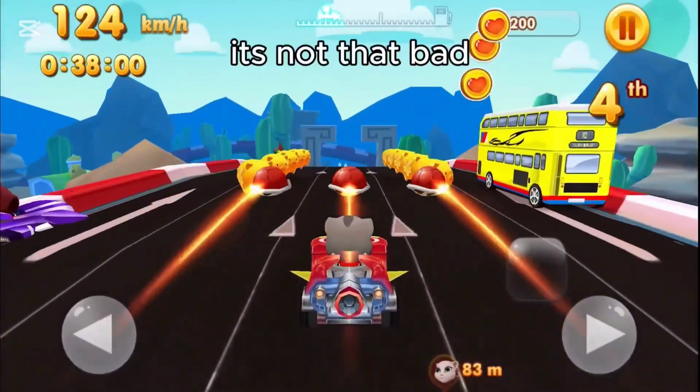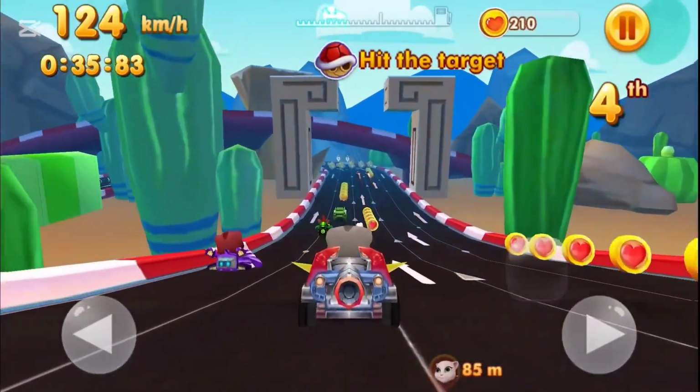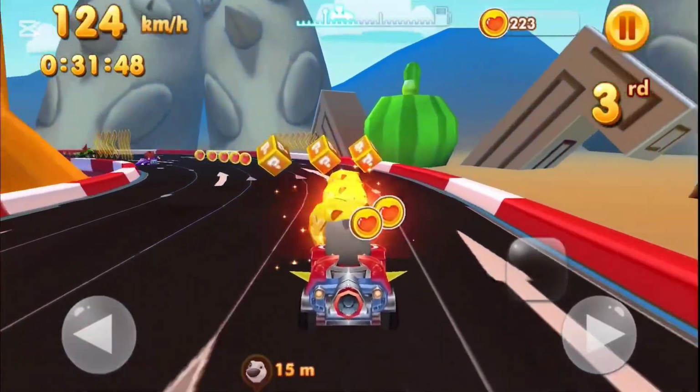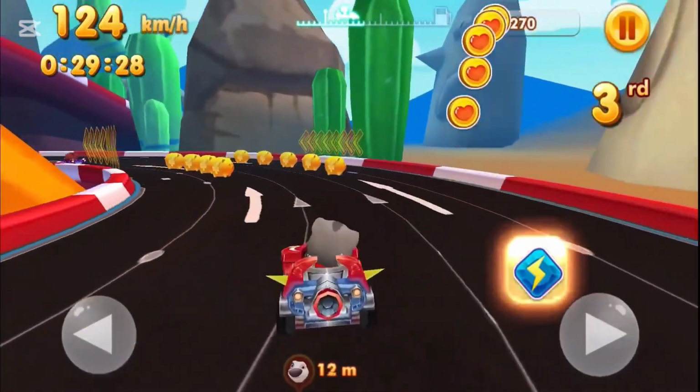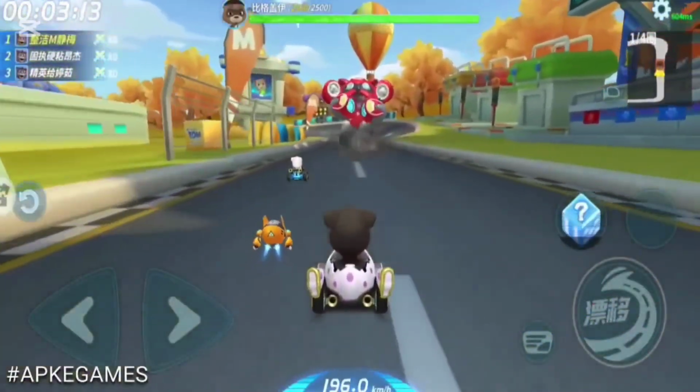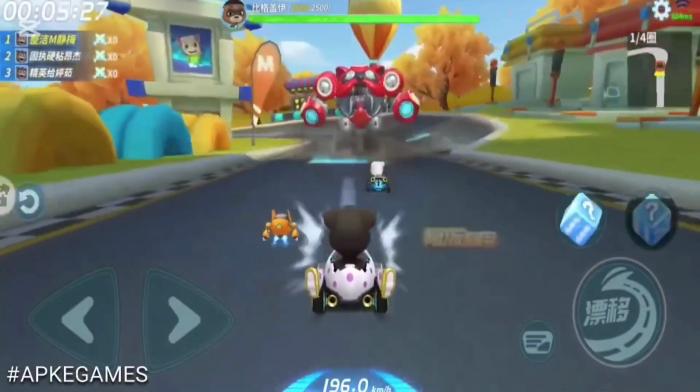Forgive the quality for being so horrendous, but it honestly doesn't seem like that bad of a game. It seems like a decent racing game based on Talking Tom, and if it had a little bit more polish, it could genuinely be a real official Talking Tom racing game. I mean, compared to the official Talking Tom karting Chinese game, it's really not that bad.